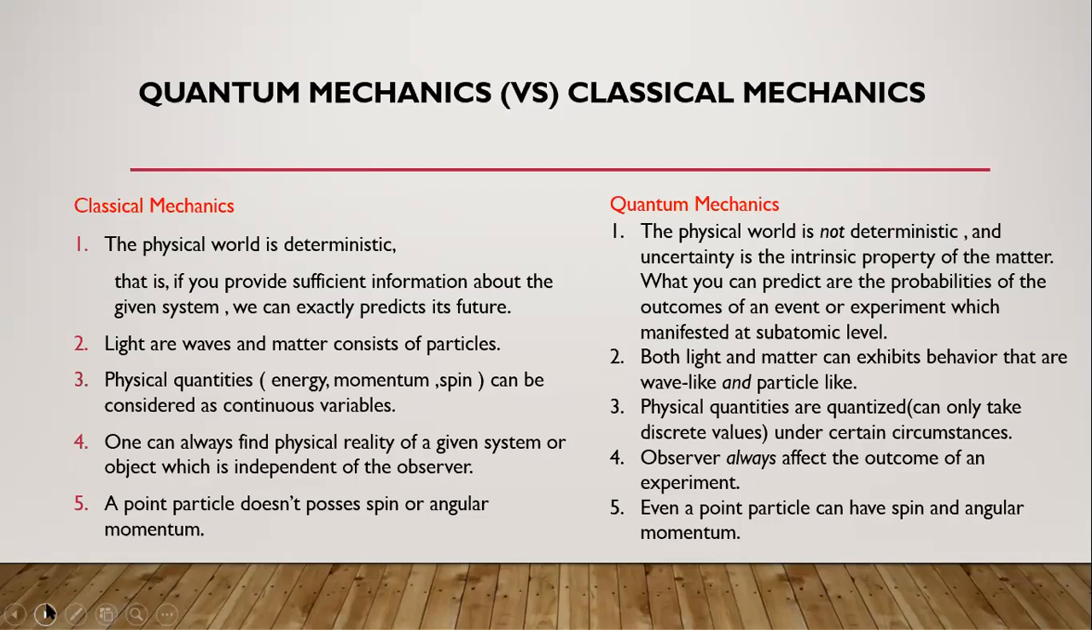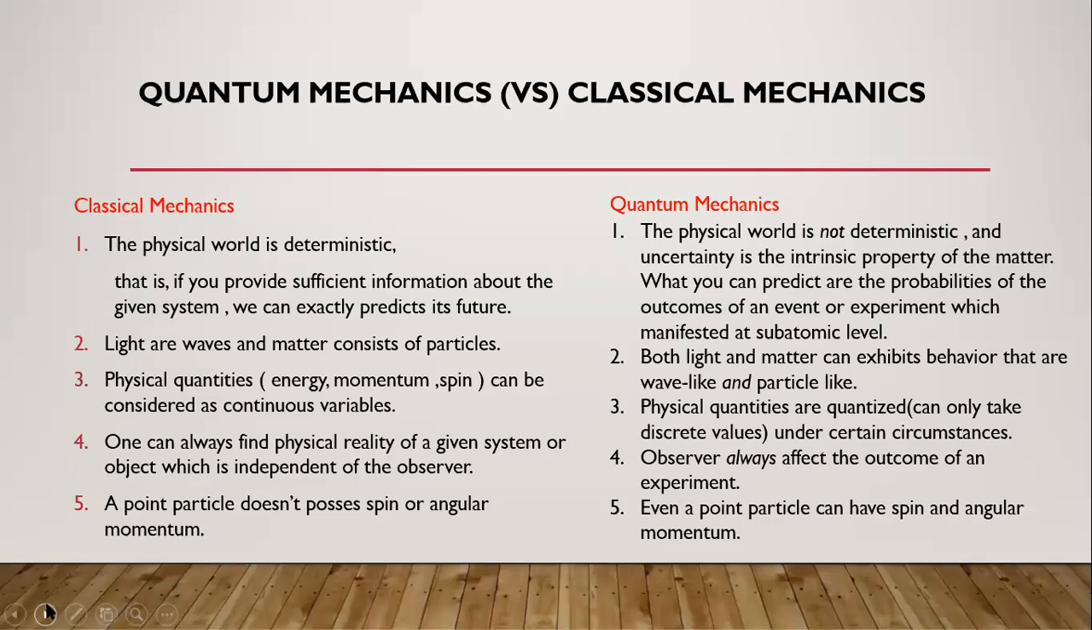Means a particle can attain an energy equal to 1.1 joules, 1.01 joules, 1.02 joules, anywhere between 1 and 2 joules. It can exist at any kind of value there. We can predict an infinite number of values between 1 and 2. That's the reason the physical quantities in classical mechanics are continuous variables.